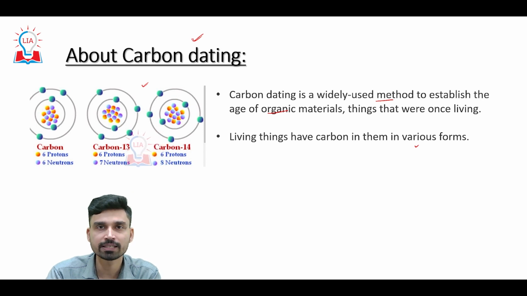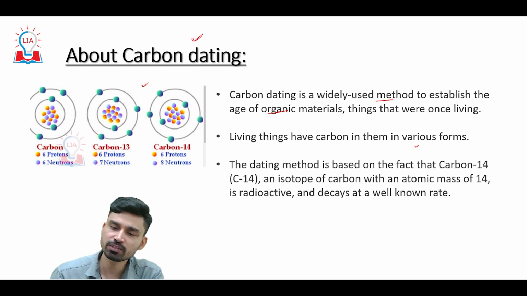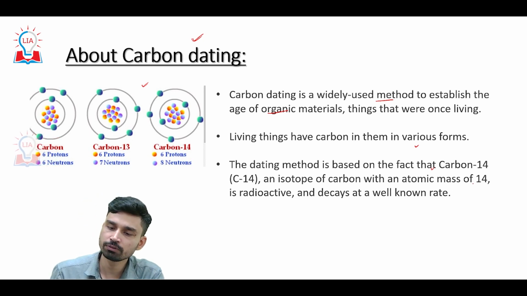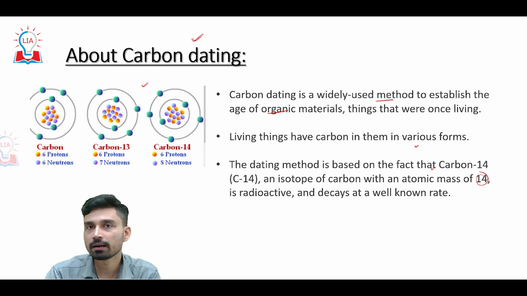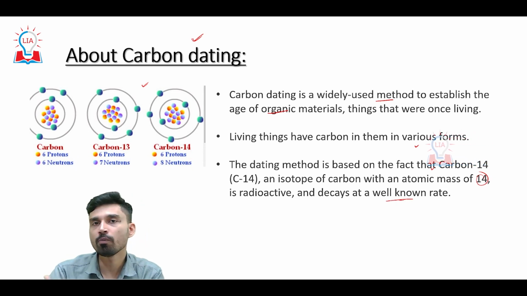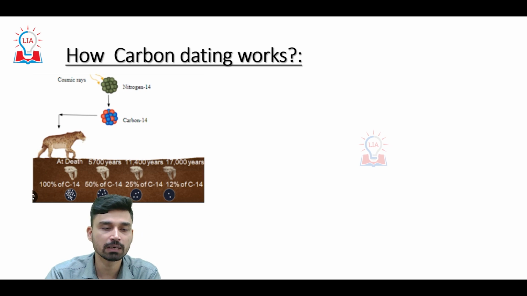Carbon 12 is found in the highest concentration. Carbon 13 and carbon 14, on the other hand, are found in the smallest concentration. So the dating method is based on the simple principle that carbon 14, which is an isotope of carbon with atomic mass of 14, is radioactive in nature. Since it is radioactive, it will decay, and this decay happens at a well-known rate. So, to what extent the carbon 14 has decayed in a particular sample, on that basis we can estimate the age of that sample.